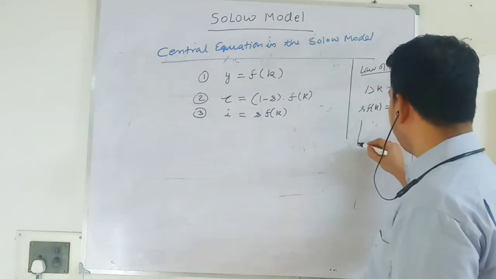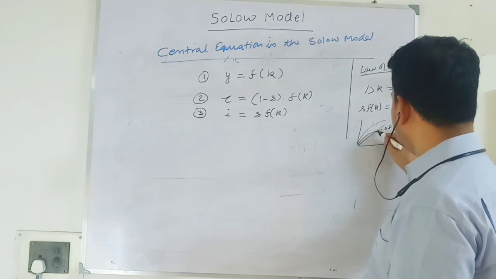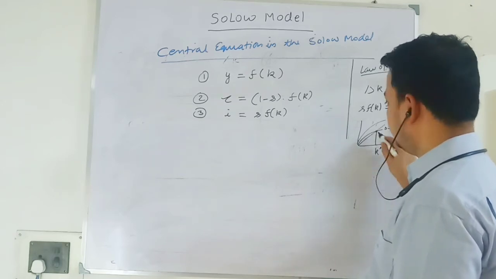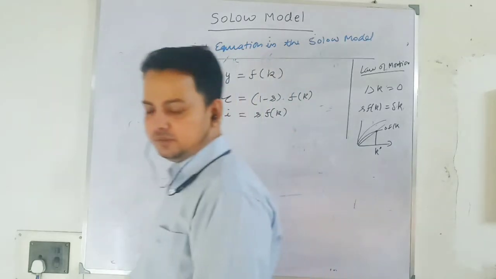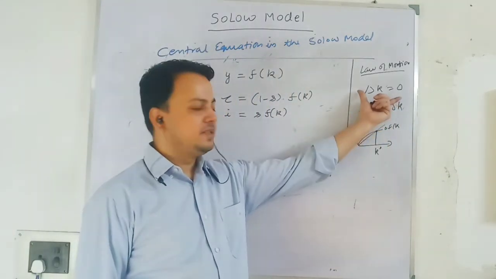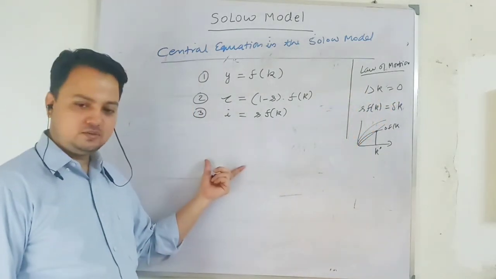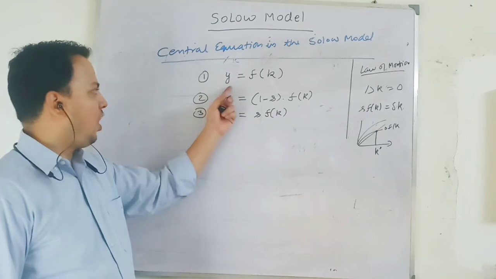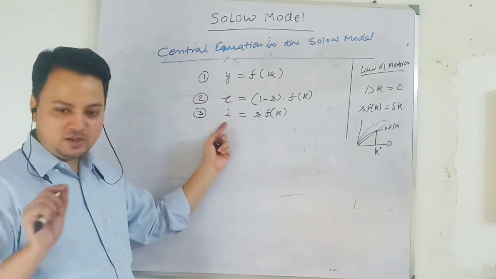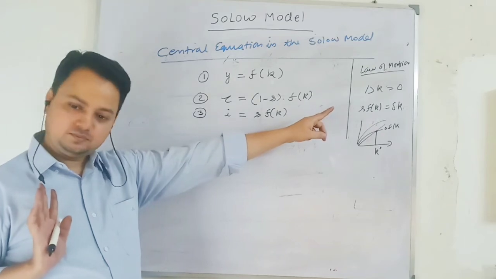And that point corresponds to this one, this point, k star. When my investment per worker equals depreciation per worker, my change in capital stock will be 0. So I want to look at how my endogenous variables in per worker terms are changing at steady state.